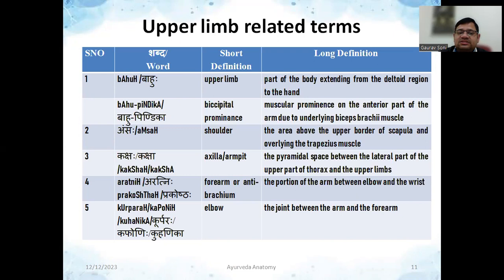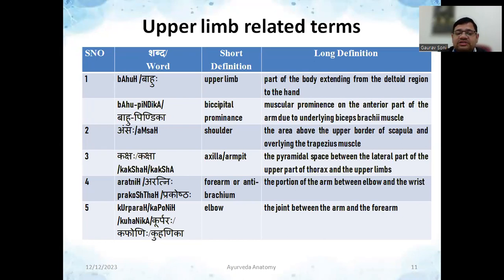Next word is Amsa. Amsa actually means shoulder. It is the area above the upper border of scapula and overlying the trapezius muscle. You might not have learned the scapula yet, but when you learn it, you will see a scapula has three borders. So the upper border will be there, and the muscle over it is the trapezius. That particular part which is forming the contour will be called shoulder.